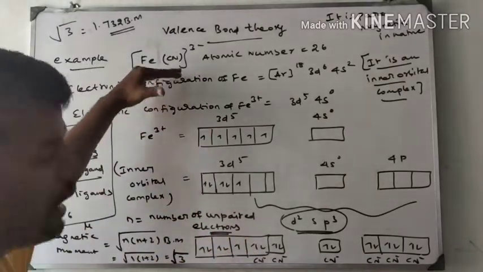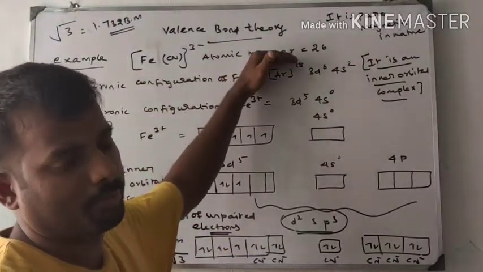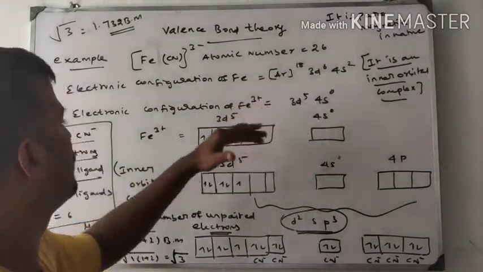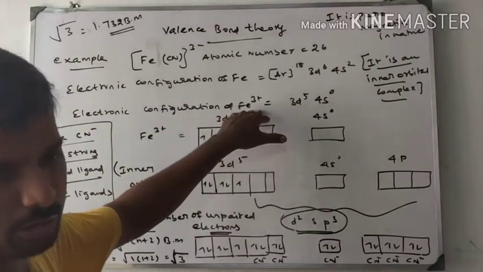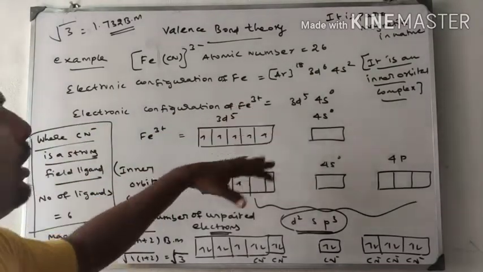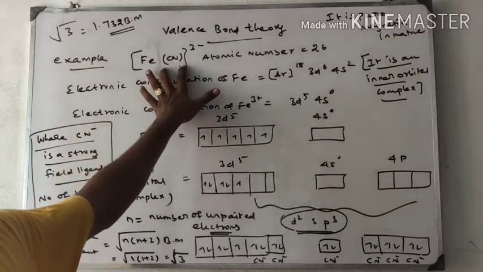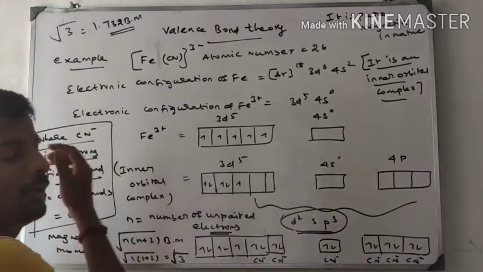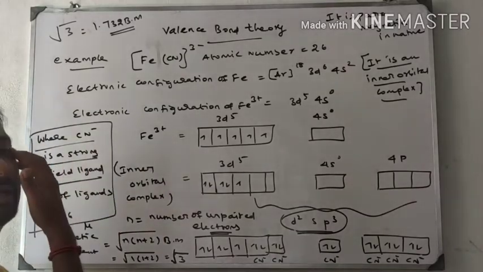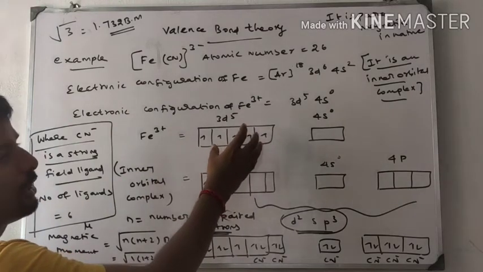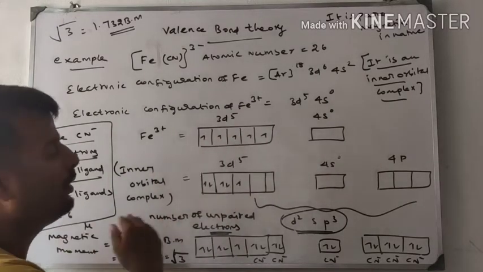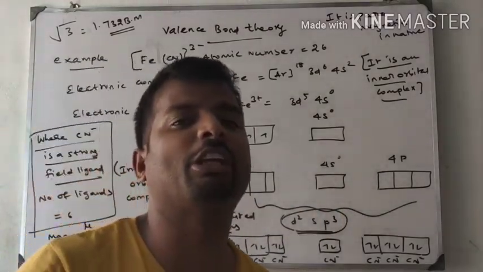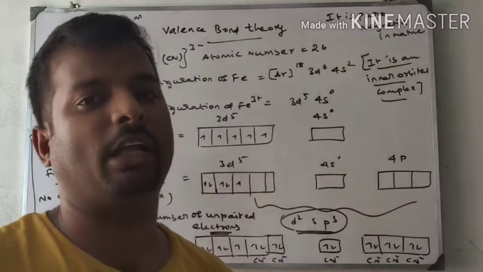First you have to write the structure, write the atomic number and electronic configuration of the metal, and after that write the electronic configuration of the metal cation. Then you have to check whether the ligand is a strong field or weak field ligand. If it is a strong field ligand, it forms an inner orbital complex. Therefore the electrons in the 3d subshell adjust themselves like this, giving vacant orbitals for the incoming ligands to fill the electrons.